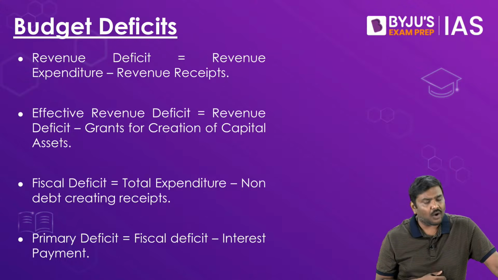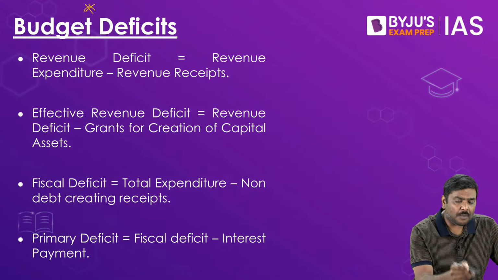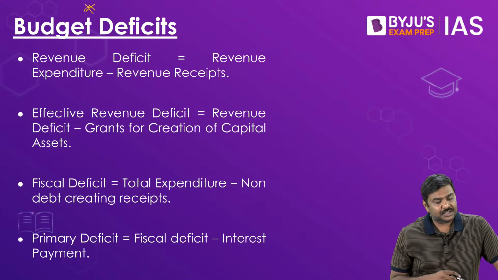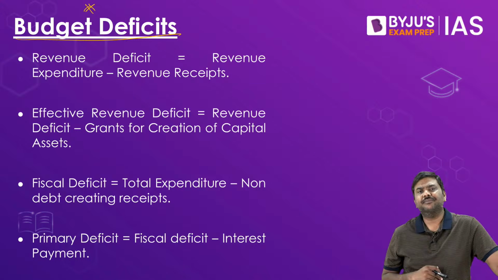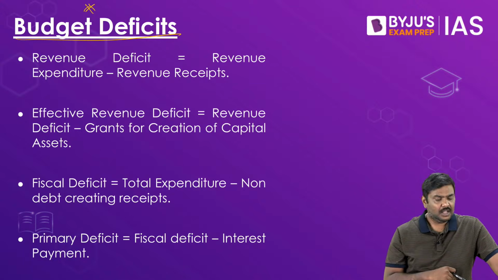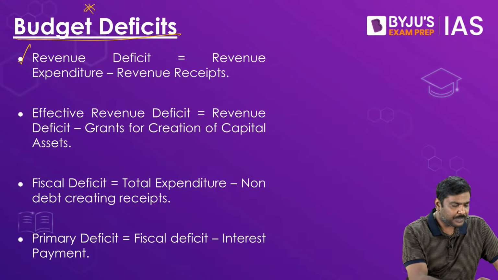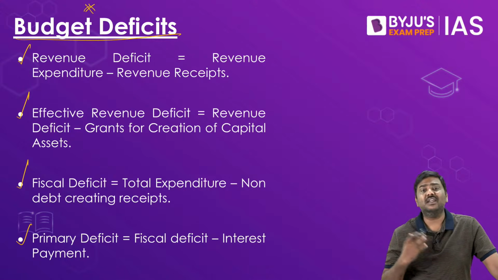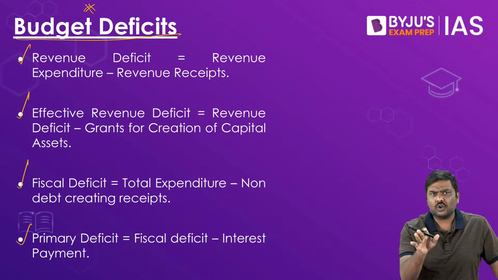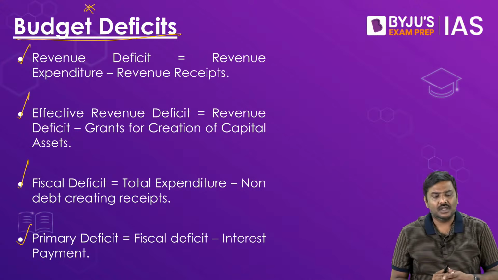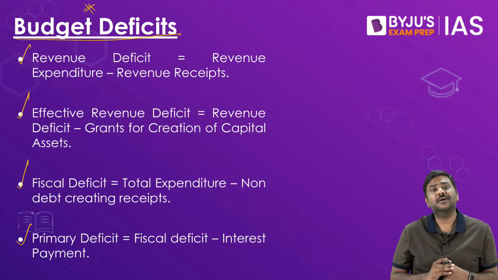Now, having looked at all of this, another very important component within the budgeting of the government is the deficits in the budget. What kind of deficits are there? I have written 4 very important deficits here: revenue deficit, effective revenue deficit, fiscal deficit, and primary deficit. If you look at the budget documents, let's say next year budget documents, these 4 deficits will be mentioned.